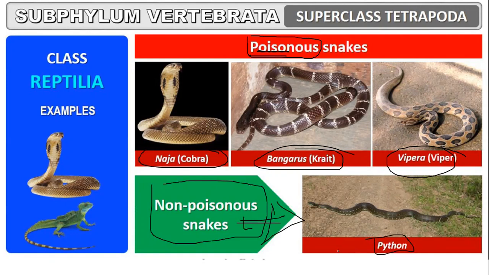It can eat a human, but it is not like anaconda and all. They are not too much poisonous, but they'll eat human beings. They can cause harm definitely, but they don't have the poison inside their mouth to inject into the persons. They have the ability to swallow, but they cannot kill anyone by injecting toxin. But Naja, Cobra, Krait and Viper, Bungarus and Viper, all these things have the ability to inject poison and kill.